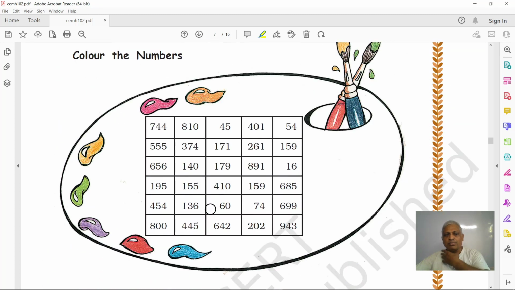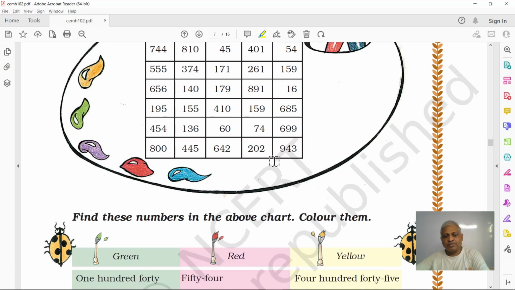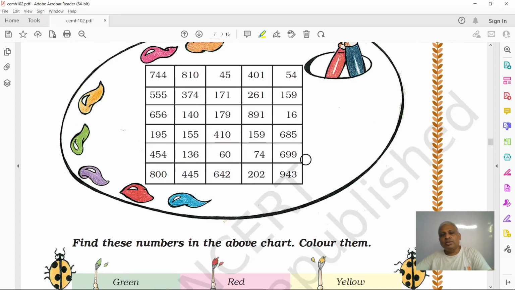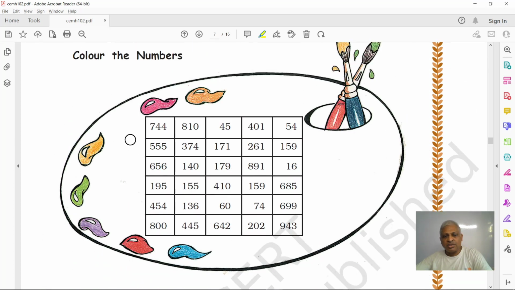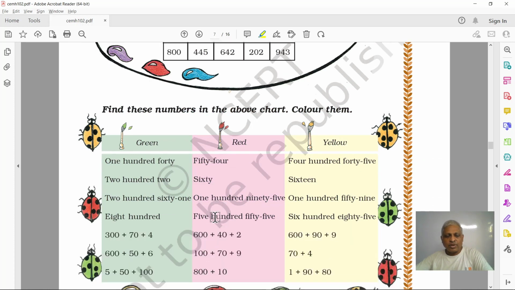We have some numbers here and we have to color them. Find these numbers in the above chart and color them. Okay, this is a chart with some numbers, and what we have to do is find those numbers in the above chart and color them green.